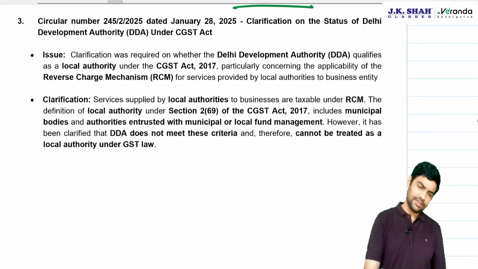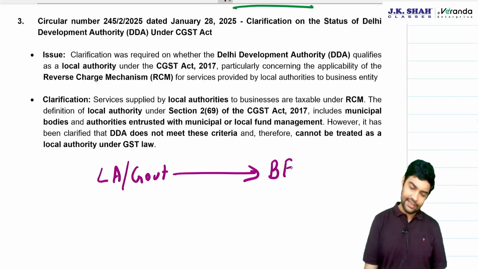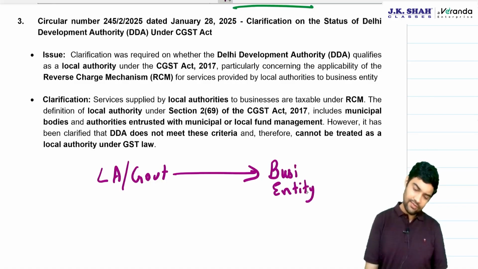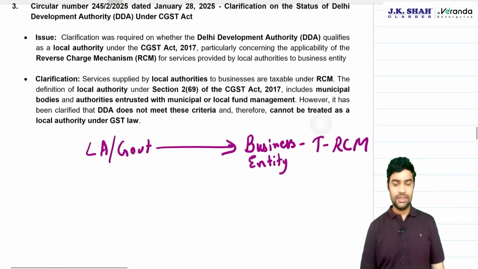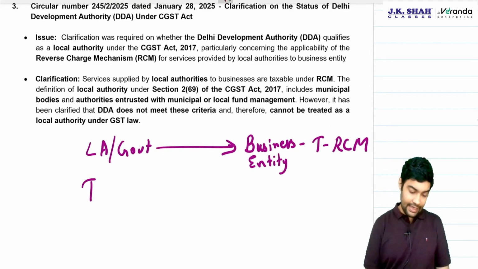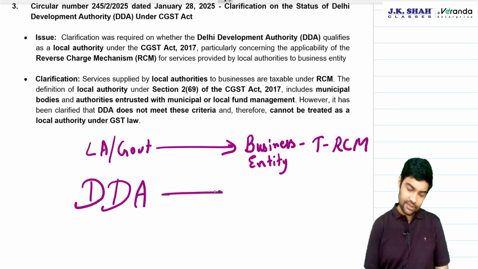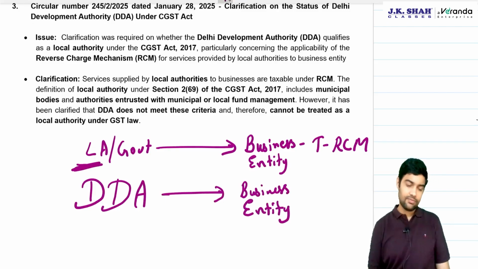Okay, this is a simple circular. Tell me one thing, local authority or government providing service to business entity. This is covered by RCM. We are aware of this. That local authority providing service to business entity is taxable under RCM. What about Delhi Development Authority providing service to business entity? Now, the question is whether they are local authorities.